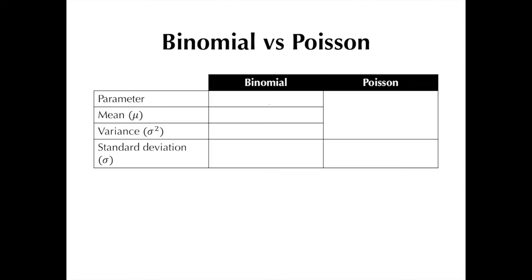Now, let us do a comparison of the binomial and Poisson probability distributions. With the binomial distribution, the n and p would already be sufficient to specify it. The mean in this distribution is the product of n and p, and the variance is n times p times the complement of p. With the Poisson distribution, on the other hand, knowing the lambda is sufficient to specify this distribution. The corresponding mean and variance is likewise the lambda. The standard deviation is simply the square root of the variance.